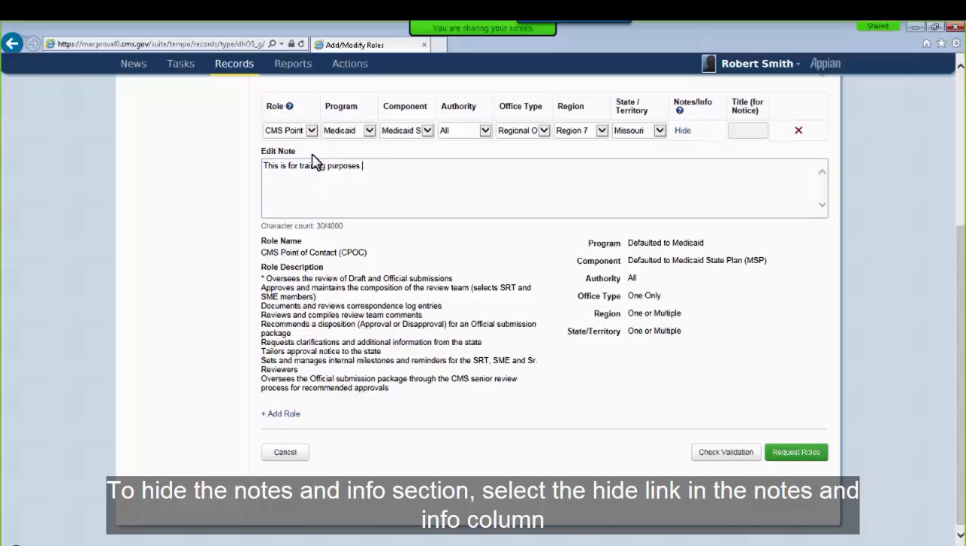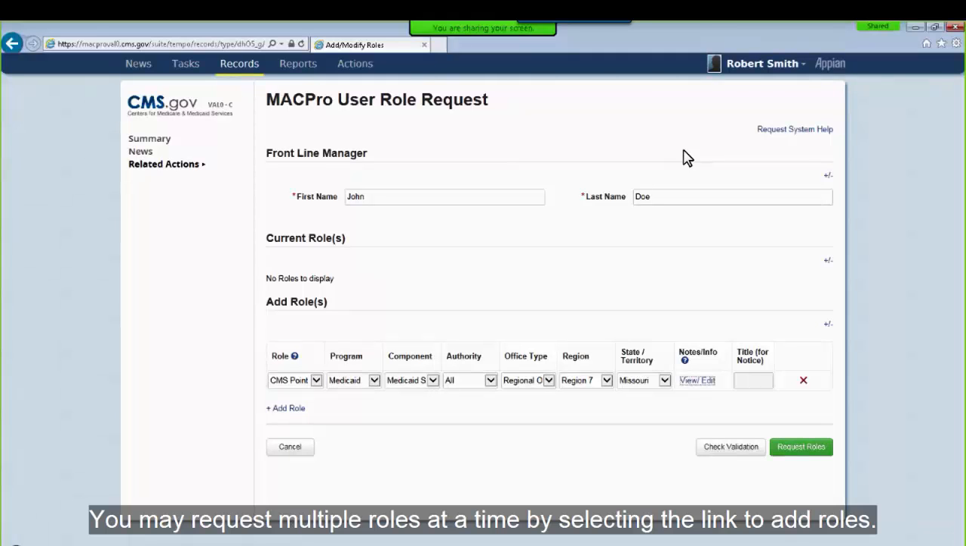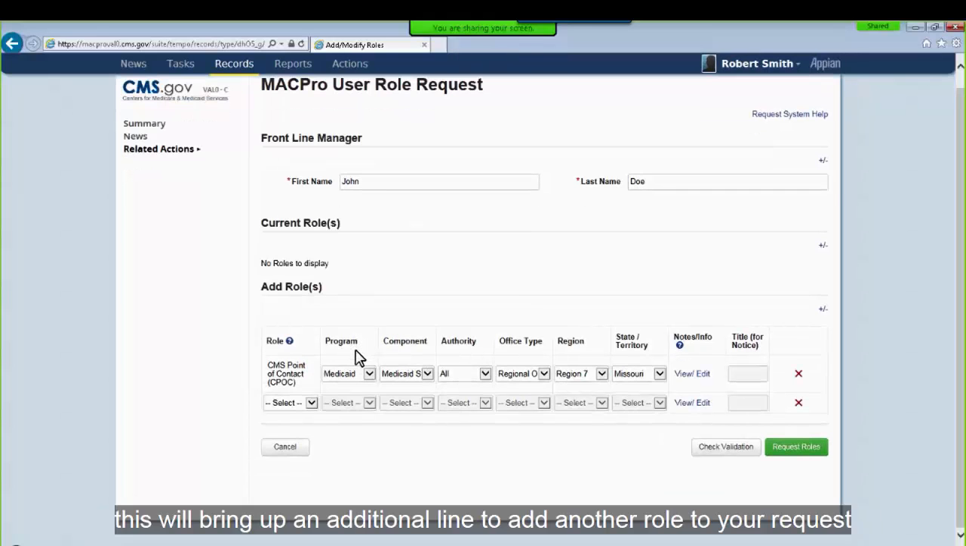To hide the Notes and Info section, select the Hide link in the Notes and Info column. You may request multiple roles at a time by selecting the link to Add Role. This will bring up an additional line to add another role to your request.